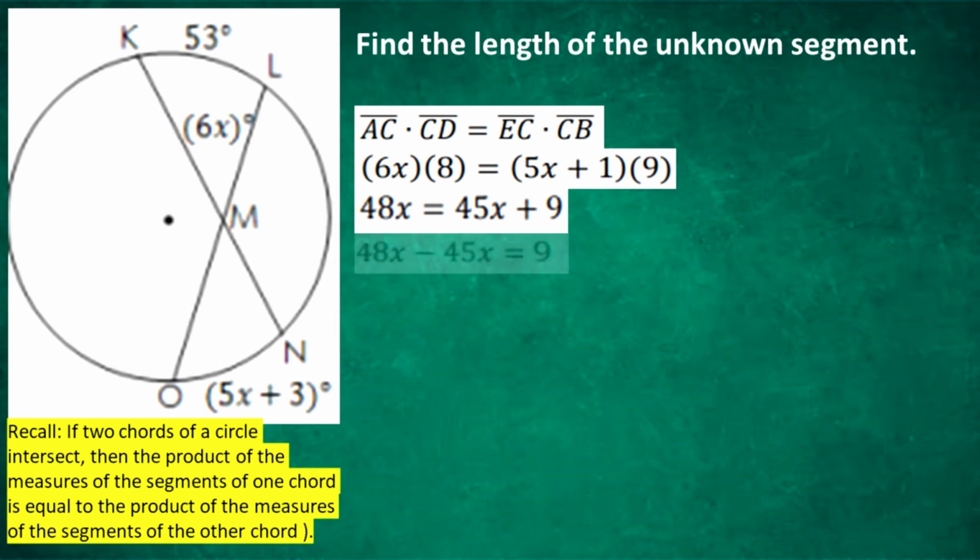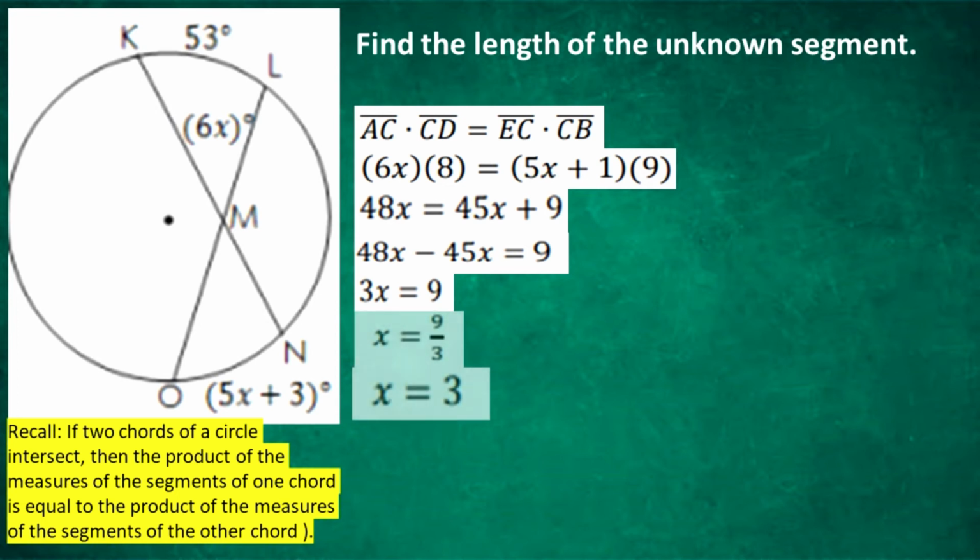Group together like terms, we get 48x minus 45x equals 9. Then combine like terms, we get 3x equals 9. Divide both sides by 3, we get x equals 9 divided by 3. Therefore, x is equal to 3.